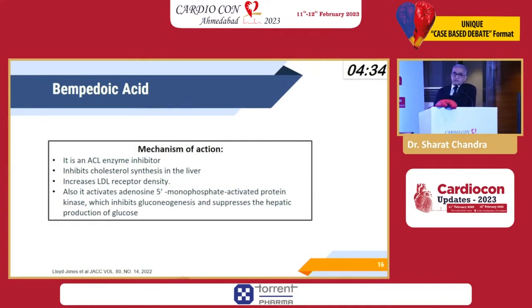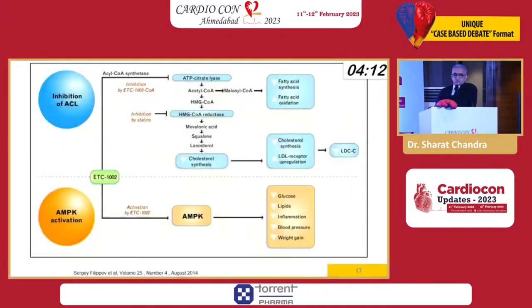In addition, very importantly, it activates adenosine 5 monophosphate activated protein kinase, which goes on to inhibit gluconeogenesis and suppresses the hepatic production of glucose. Unlike statins, which actually worsen the chances of a person getting diabetes or worsening his diabetes, bempedoic acid actually improves the situation.